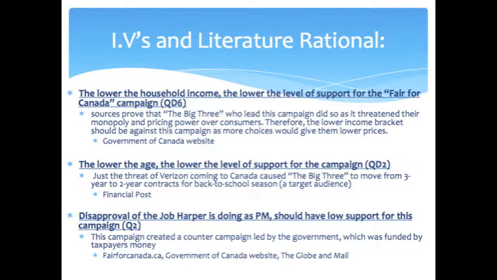My last hypothesis states that disapproval of the job Stephen Harper is doing as Prime Minister should lead to low support for this campaign. The rationale behind this was that the Fair for Canada campaign was countered by a government campaign which was funded by taxpayers' money, which led to negative views about Harper.